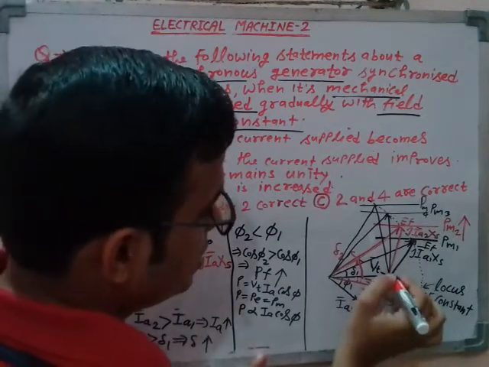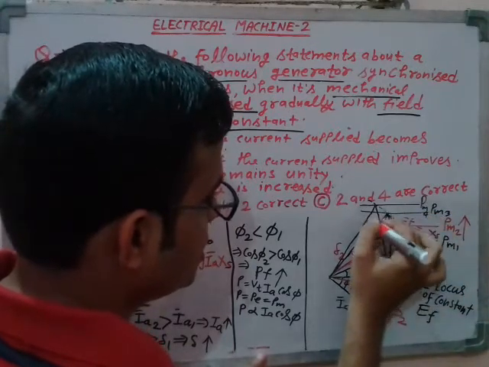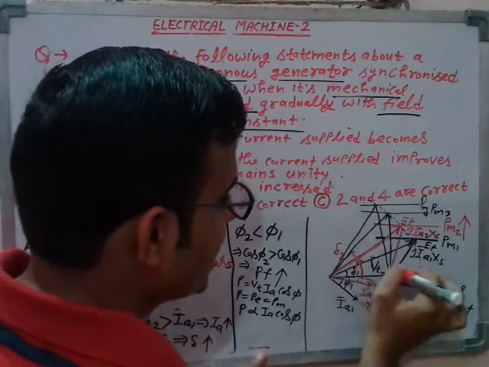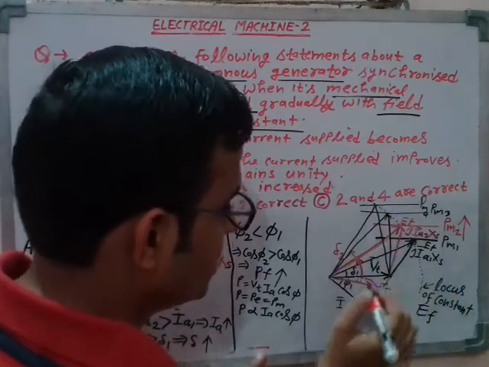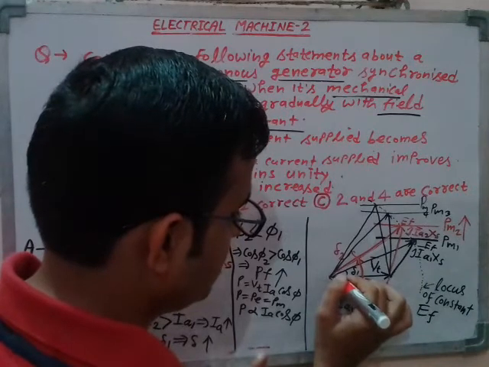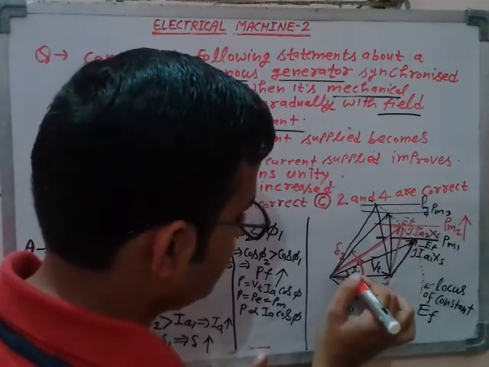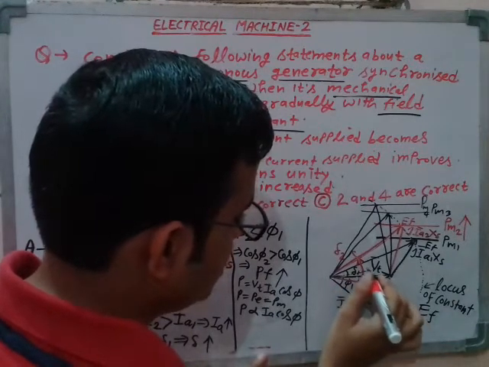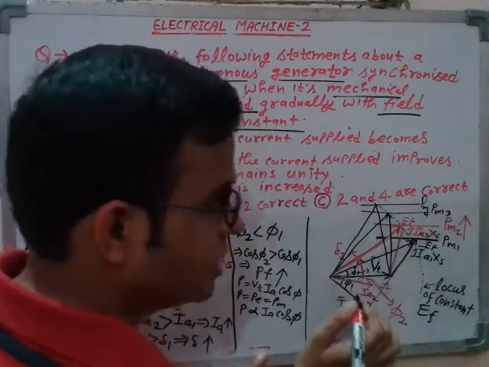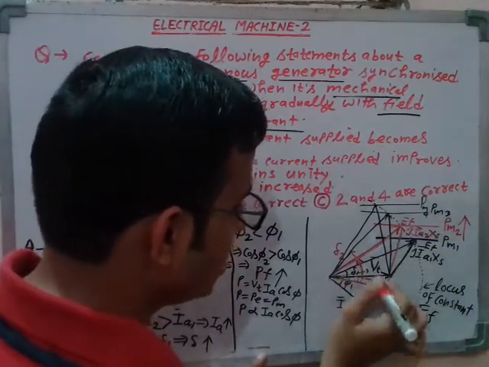Corresponding to this PM4, the armature current would lead the terminal voltage. For the new increased mechanical input PM4, your armature current would come somewhere here. This is my IA4, the armature current for PM4. So this would now lead the terminal voltage.